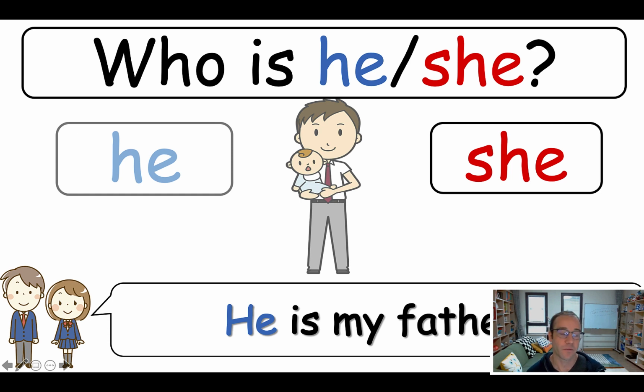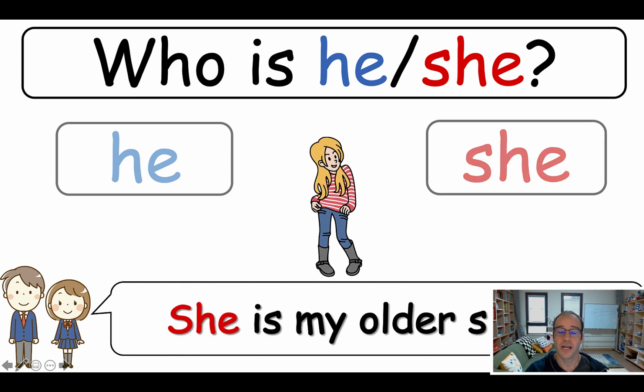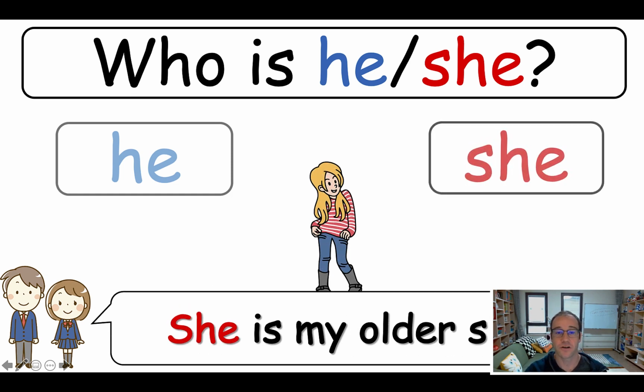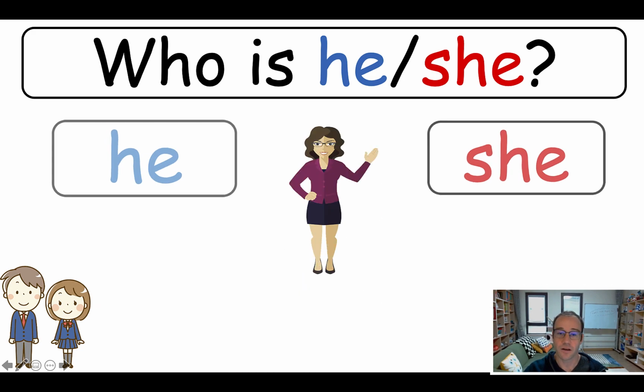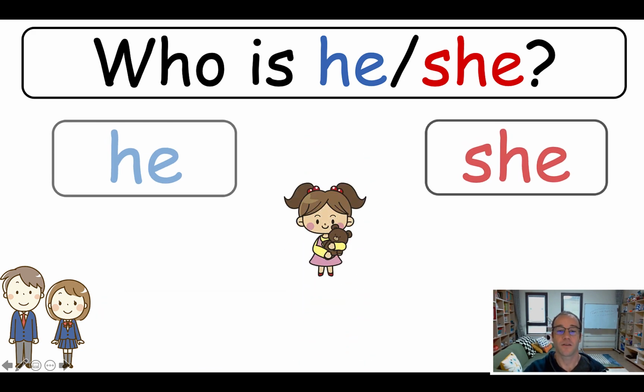Again, I award points for people doing actions. Okay, so who is he? Who is she? And then drill each thing. Okay, she is my older sister, and go through. For the benefit of time here, I'm not going to go through each one and show you, but you get the picture, right? You're drilling the sentence and the question.